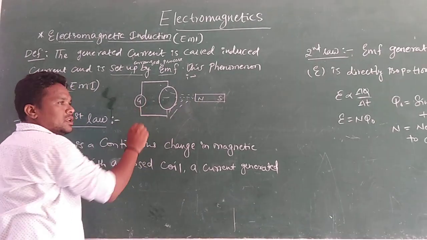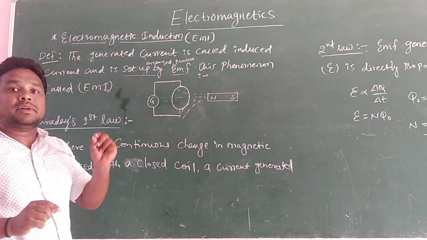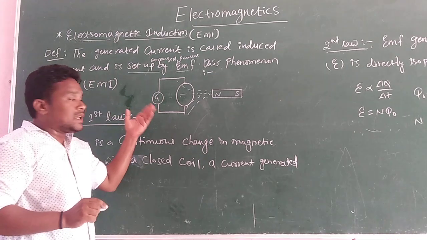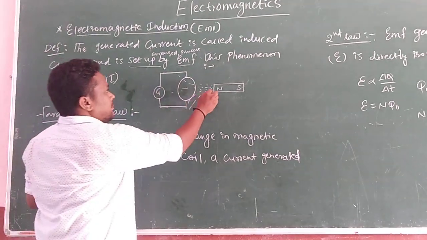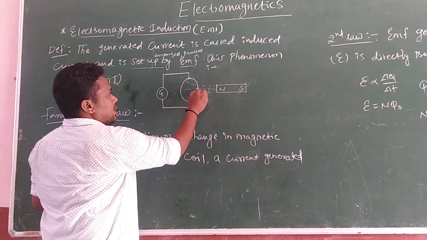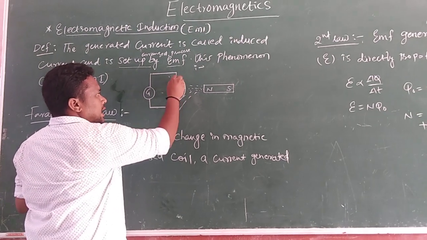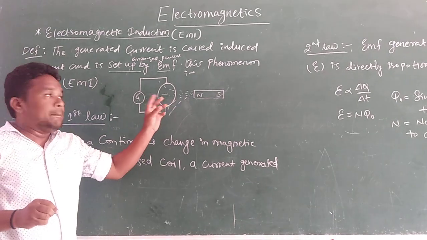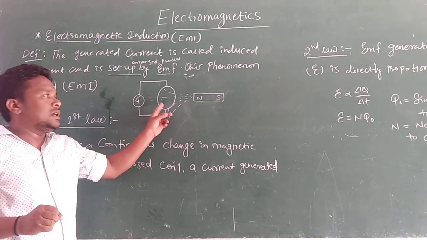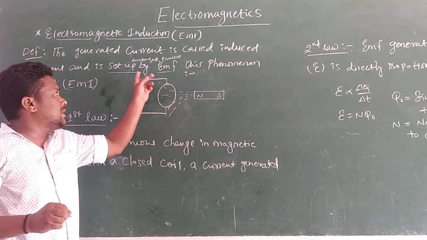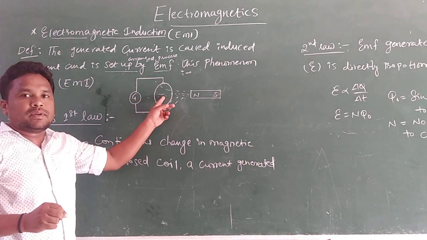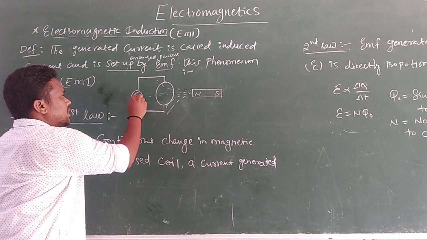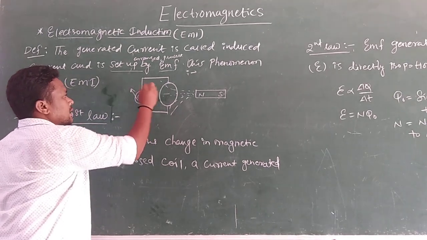then the galvanometer will indicate some deflections. Why does it show deflections? Whenever the magnetic lines pass through this coil, some amount of electric current is generated in this coil, generated by, meaning set up by, the EMF. Whenever the electric current is generated in the circular coil, this galvanometer shows deflections like this.